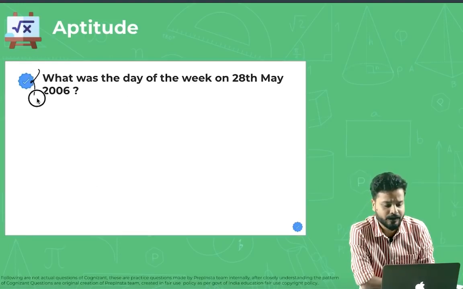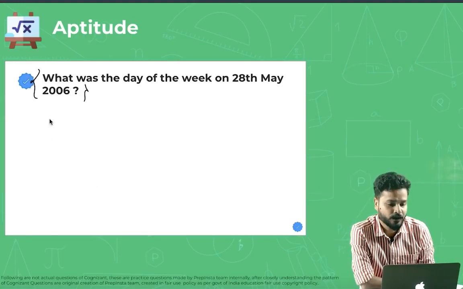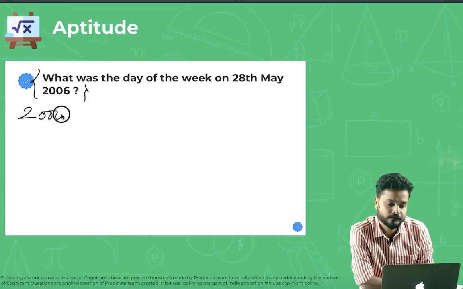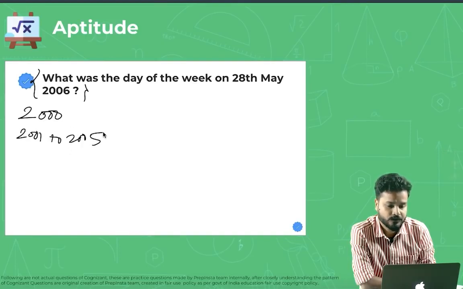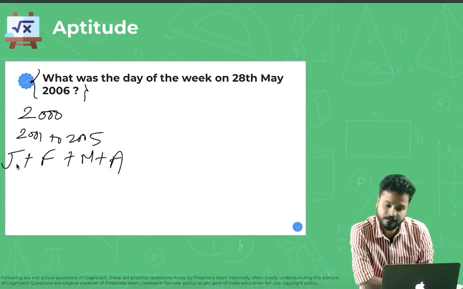What normally people do here is, they'll find the number of odd days till 2000. They'll find the number of odd days from 2001 to 2005. They'll find the total number of odd days in January plus February plus March plus April.